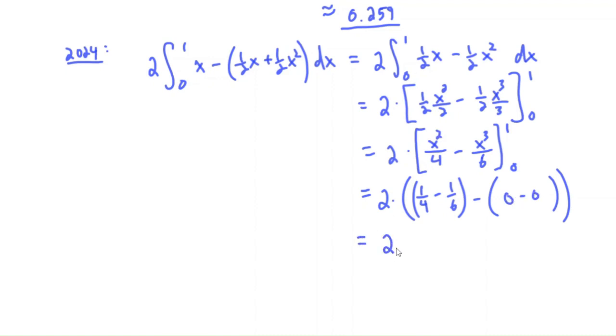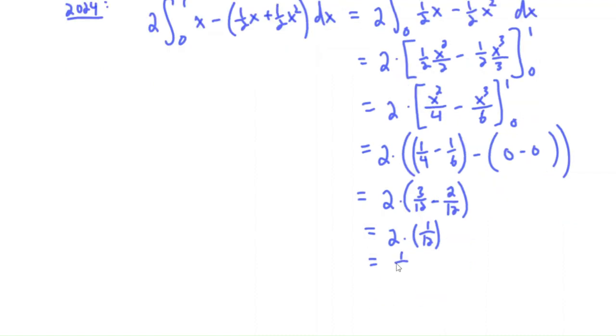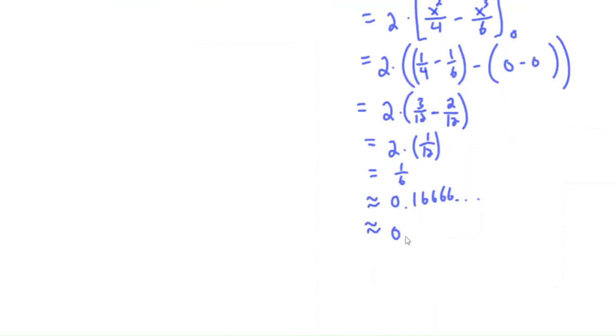So our final answer is going to be 2 times 1/4 minus 1/6. What's that? Well, this is really 3/12 minus 2/12, right? We get a common denominator. So we have 2 times 1/12, which is 2/12 or 1/6. Now, as a decimal, this is 0.16 repeating, or about 0.167, rounded to 3 decimal places.